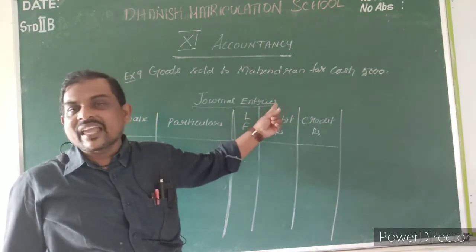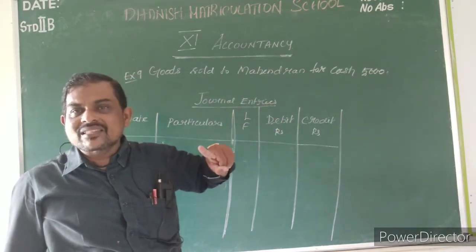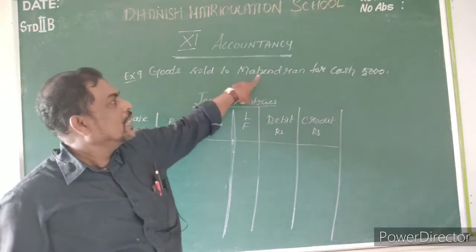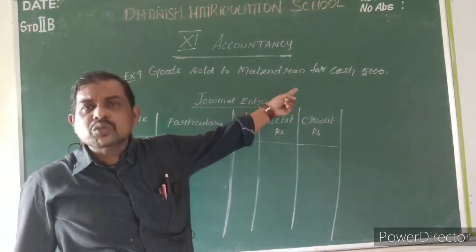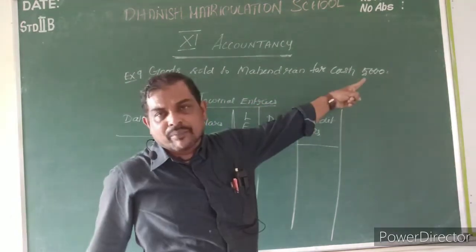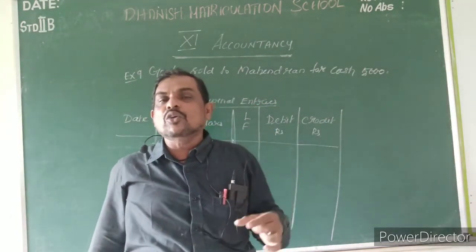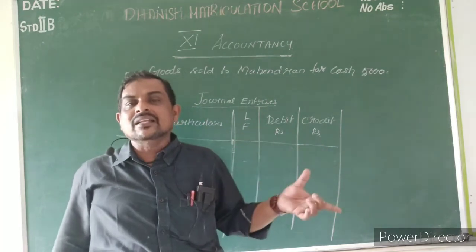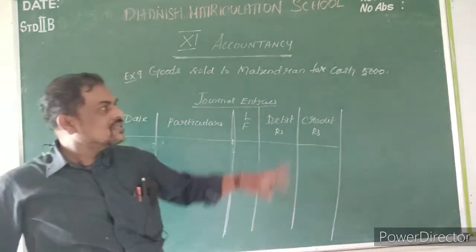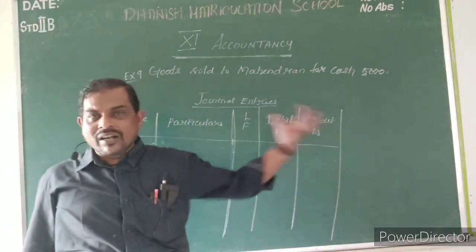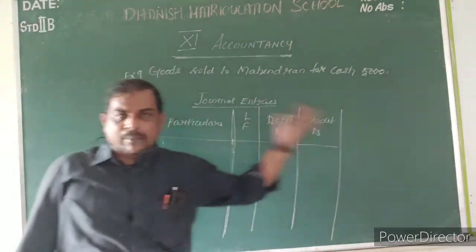So this is not a credit entry. If it is a credit transaction, the name of the person will come. This is a cash transaction. You sold to Mahendran, but you got the cash from him. So in that case, instead of Mahendran's name, you have to mention the cash account only. Understood or not? Because cash is a real account. Debit what comes in. You are selling the goods, and the cash is coming inside.